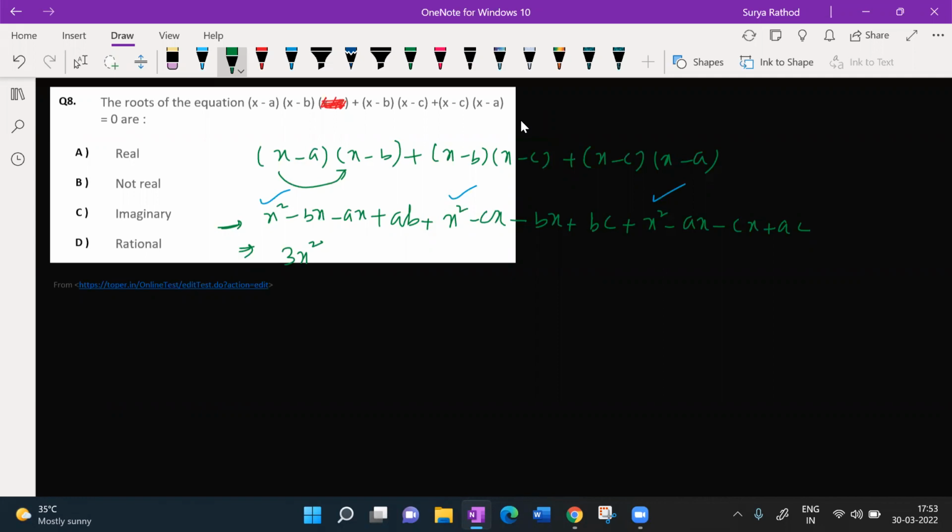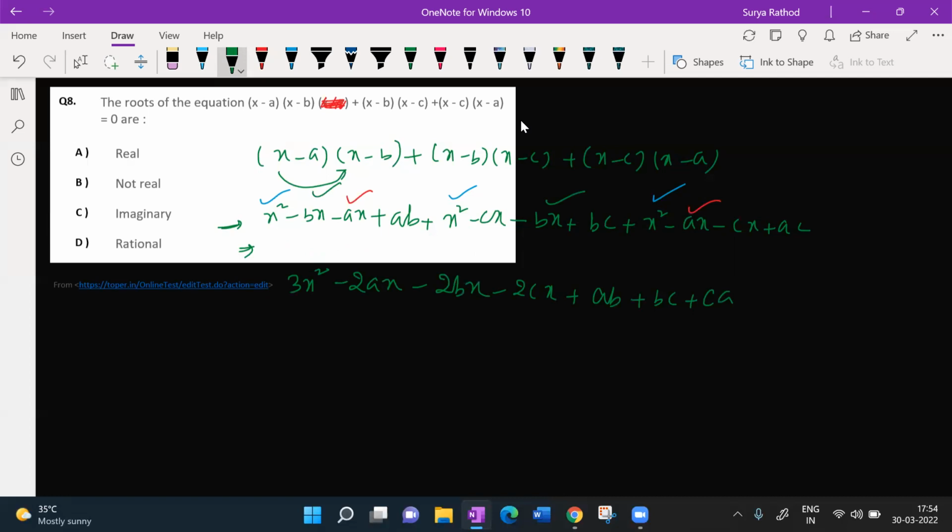We will do one thing. See here, if you observe this properly, what can we take common here? All x we will write together. Look at this here. Minus ax, minus ax. How many ax? 2ax. Minus bx and somewhere minus bx here. So minus 2bx. Is it clear? I think you are not able to see this black and white, so let me pull down. Minus 2bx, minus 2cx. All constants: ab, bc, ac or ca. Is it clear with everyone, people?